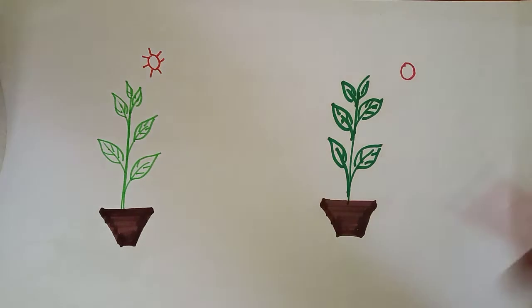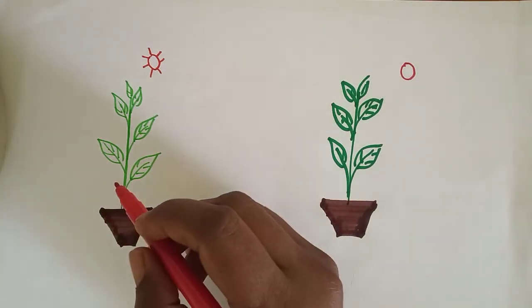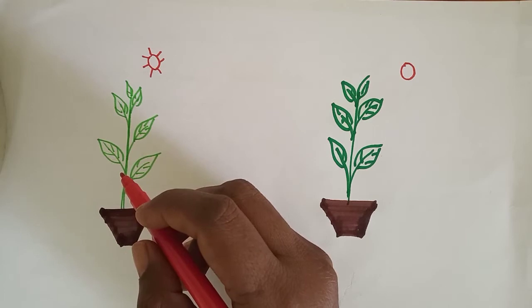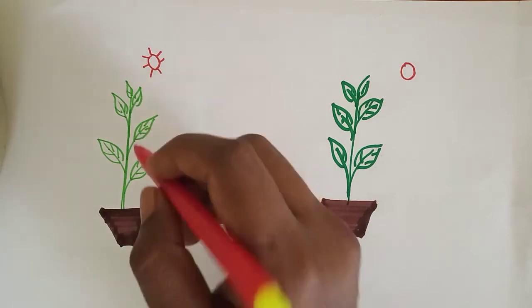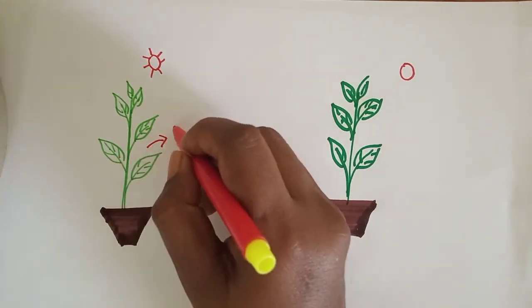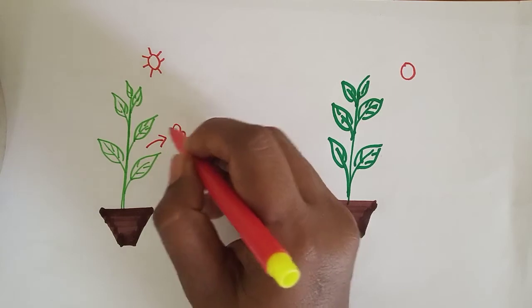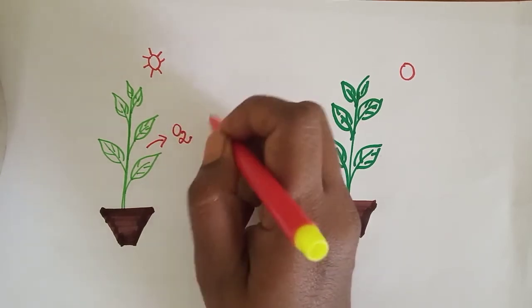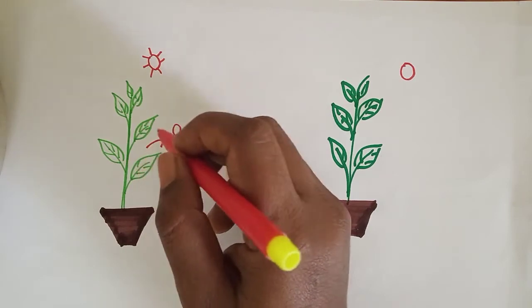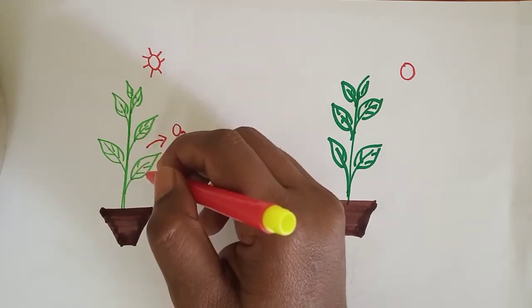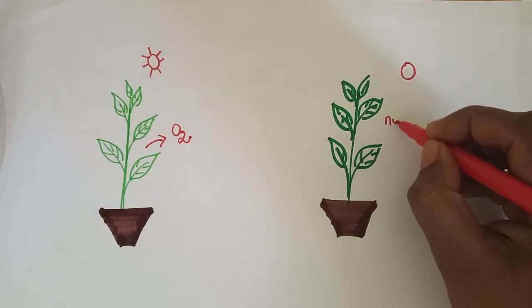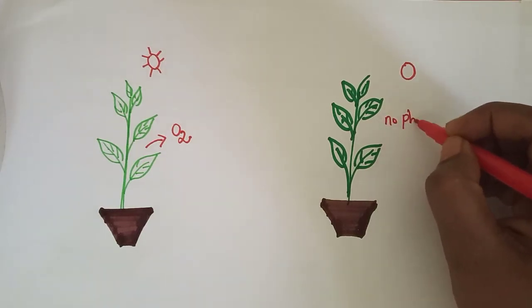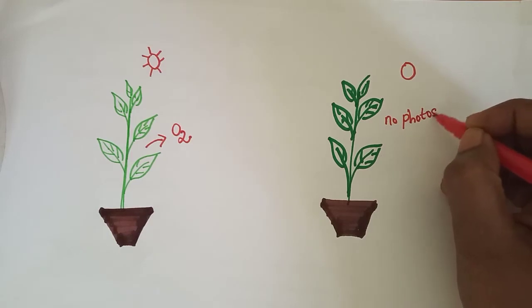Here is the movement of oxygen from the plants to the atmosphere, because during the daytime photosynthesis and respiration take place. And at night there is no photosynthesis.